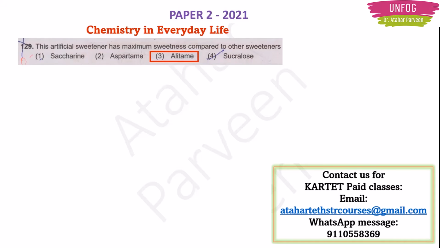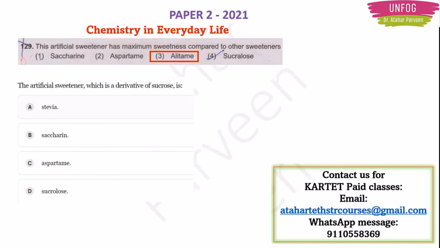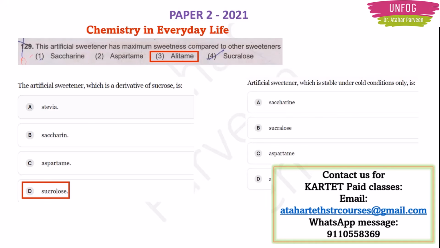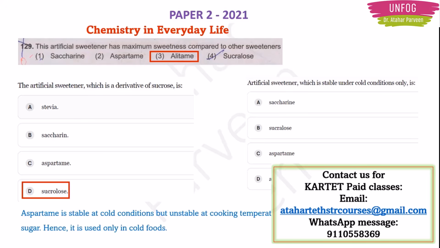And the answer to this question is alitame, because it is 2000 times, we told, right? Now this type of question they can ask again like this: the artificial sweetener which is a derivative of sucrose, it is sucralose. Or they can ask like this also: the artificial sweetener which is stable under cold conditions only, it is aspartame. We told you, right? Just now we told you. It is aspartame. Okay.